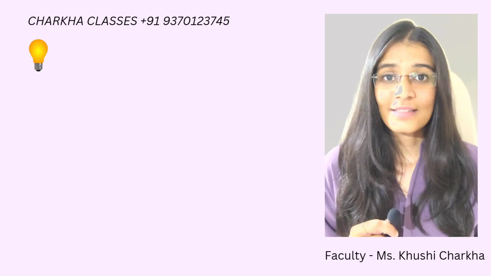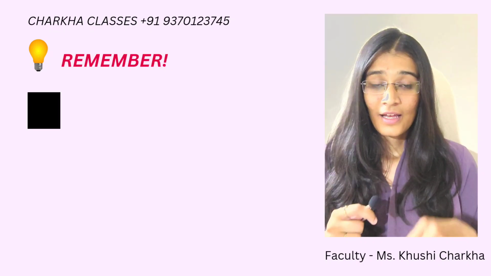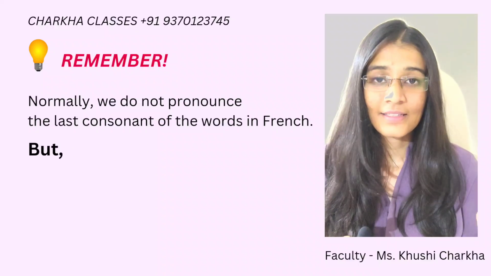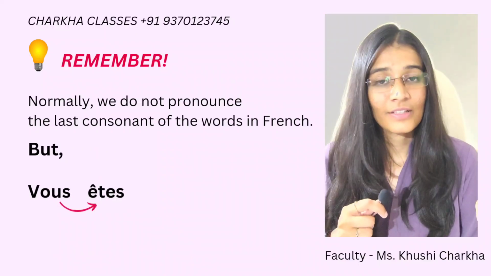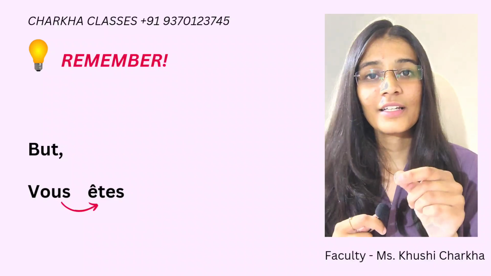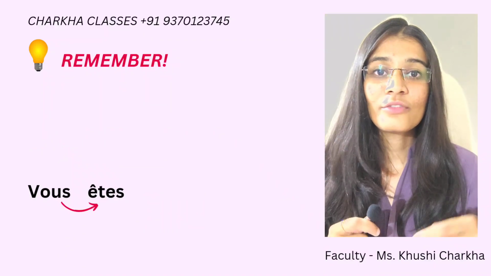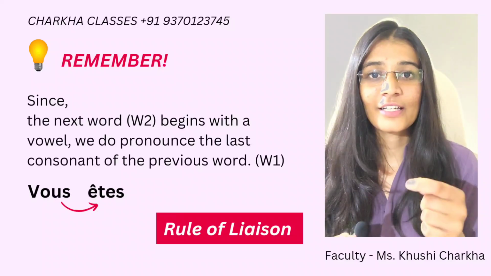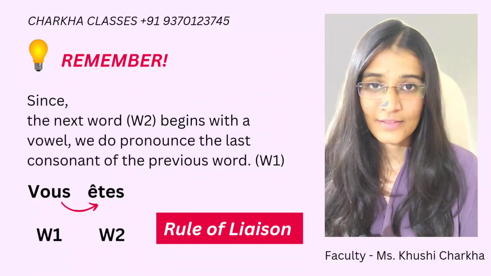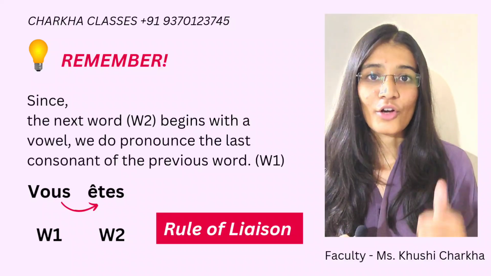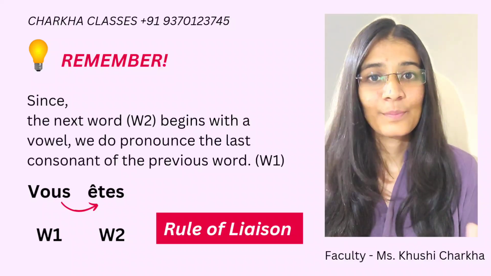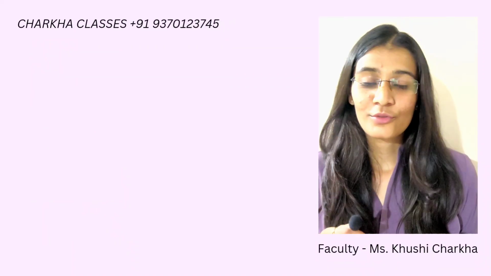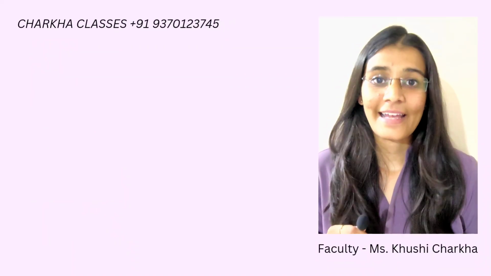Now there are two things that we have to note down. First one, we do not pronounce the last consonant, but in case of vous êtes, since the next word begins with a vowel, we pronounce the last consonant in vous. This is called the rule of liaison. Okay, that we pronounce the last consonant in vous. So it is vous êtes. Okay, and the conjugation of ils and elles plural always remains the same. Now, if you're through with the words, let us begin with the examples.